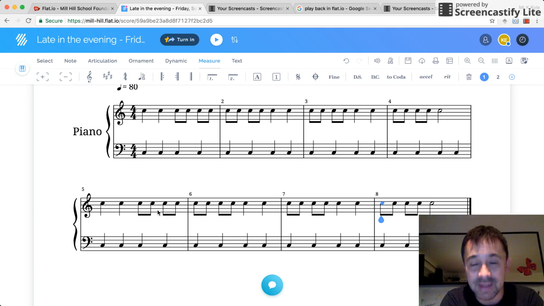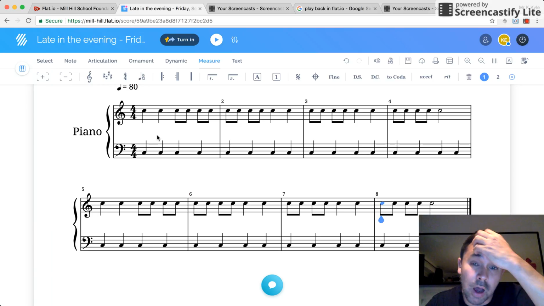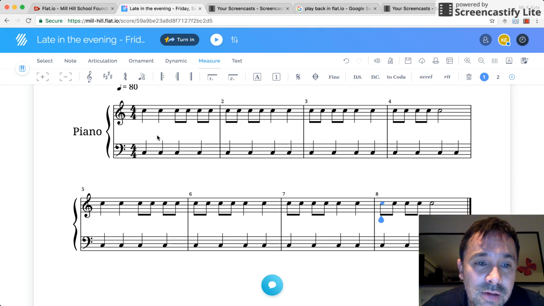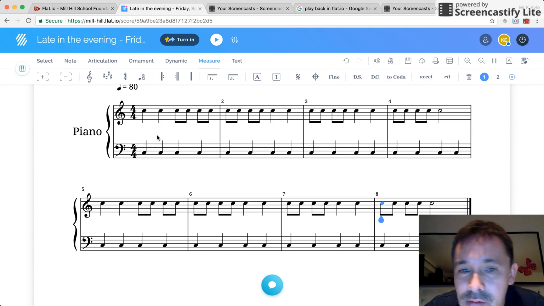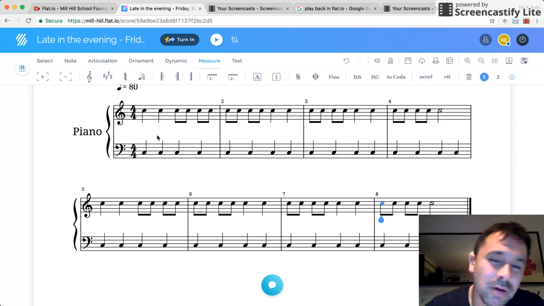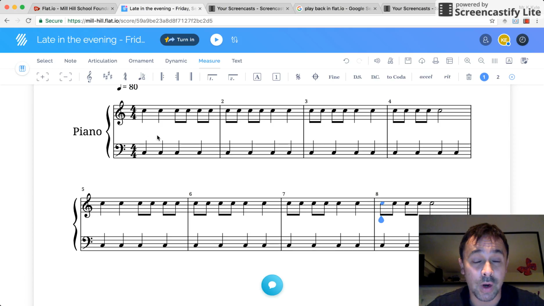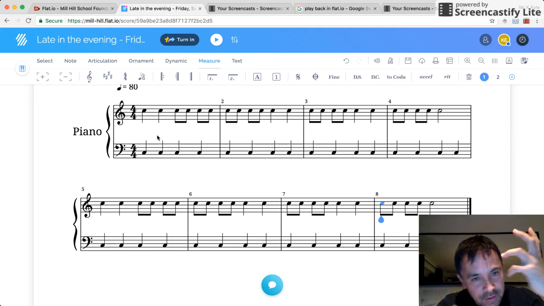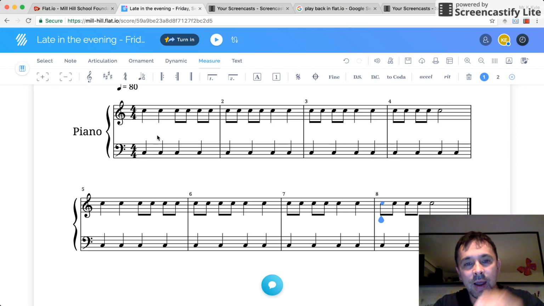Right, so what we're going to do is, at the moment, this sounds like the Daleks' lament. It goes like this: la la la la la la la la, which is quite dull. But over the next few videos, you're going to move those notes around, or even if you're feeling brave enough, change the rhythms of those notes.